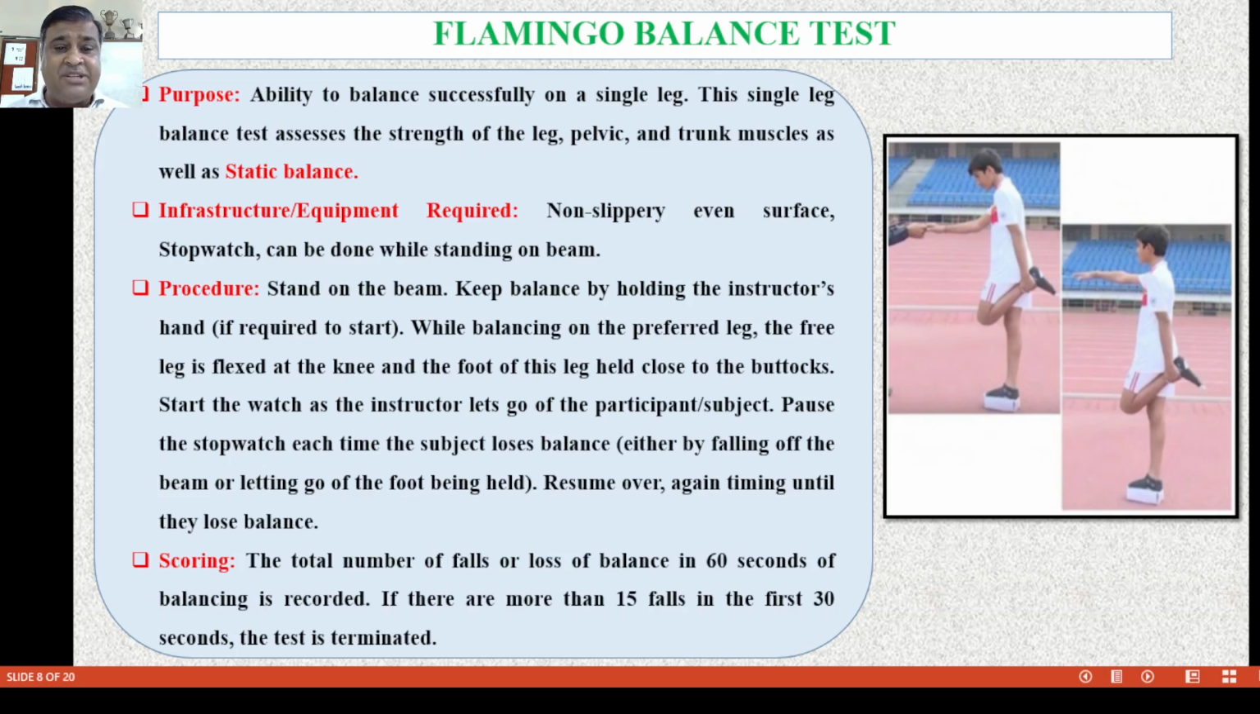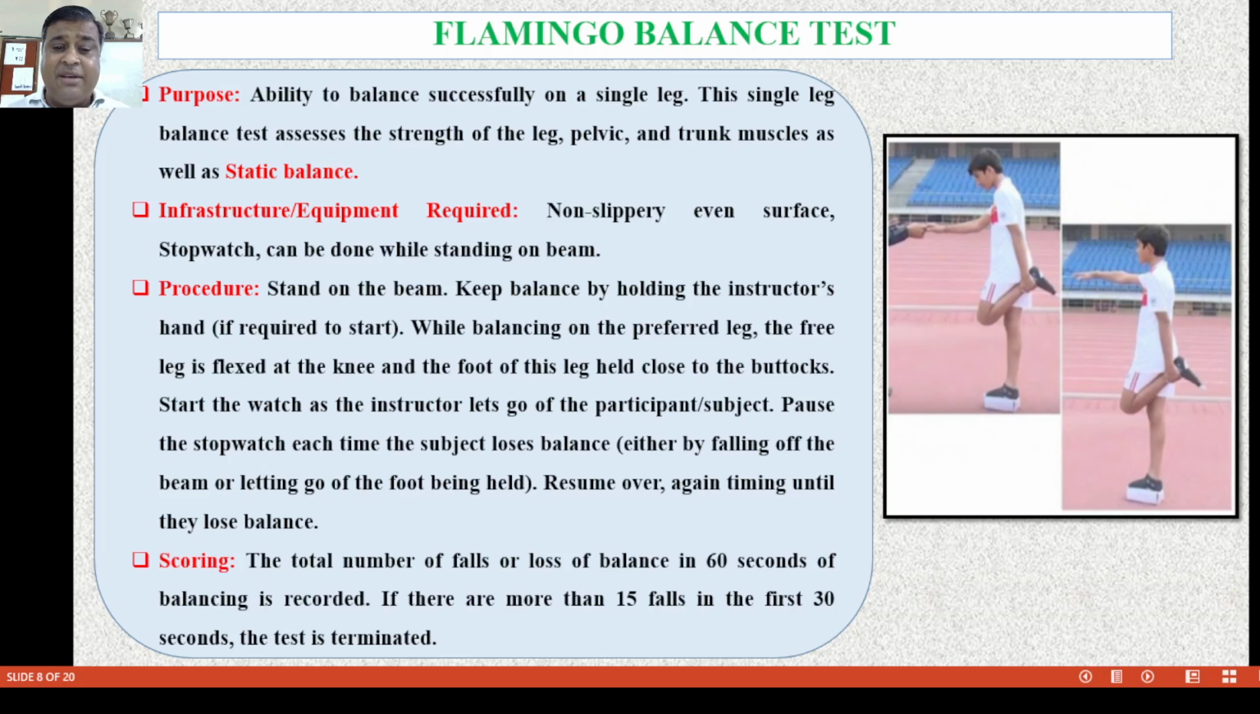What equipment or infrastructure is required? The surface should be non-slippery. We have to take a stopwatch, and the test can be done while standing completely on the beam. What is the procedure? Stand on the beam. Keep the balance by holding the instructor's hands if it is required to start.